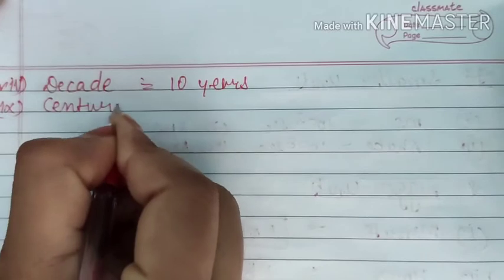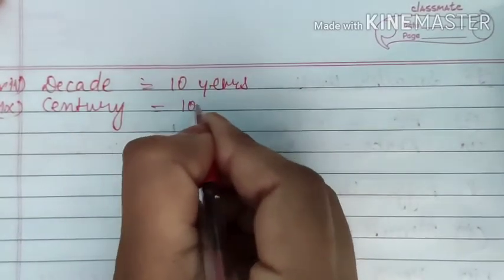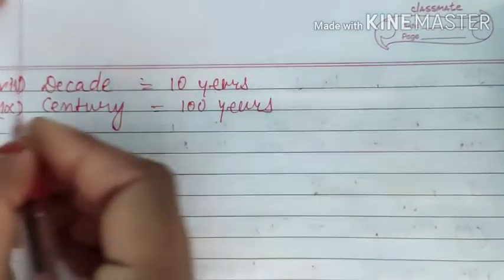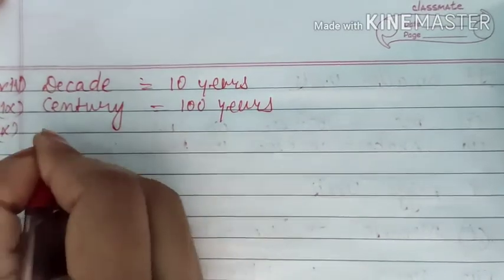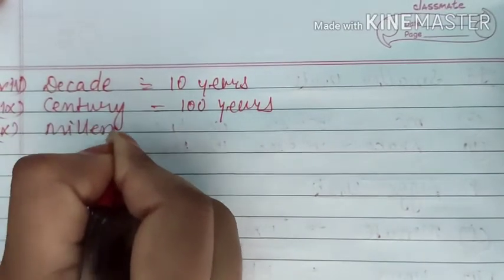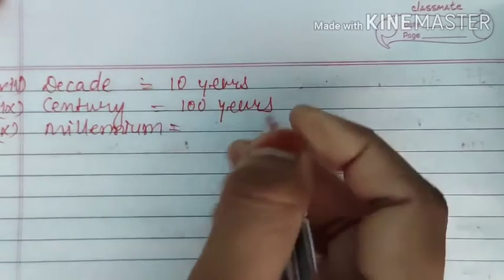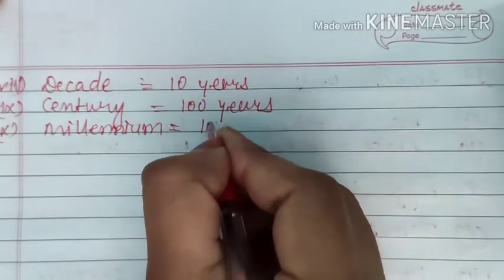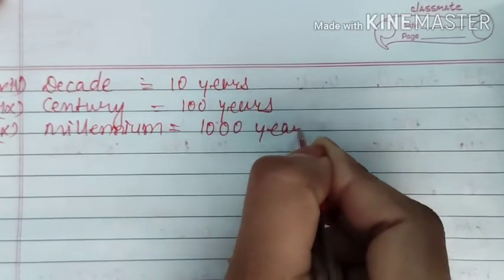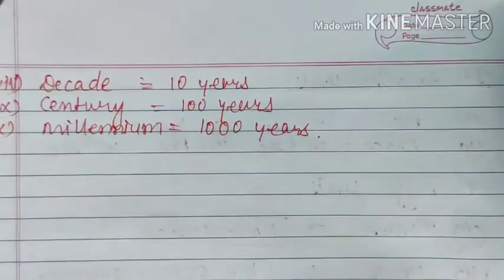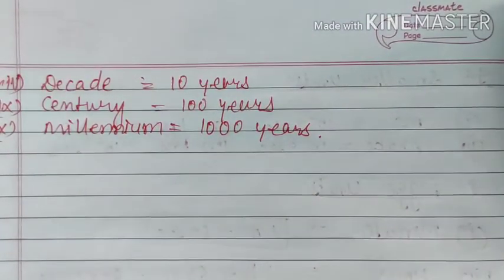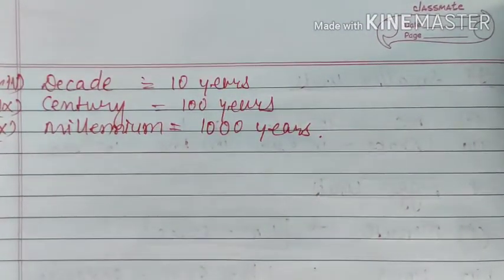And the next one is century. About that also we have already learnt, that it is equal to 100 years. And then millennium is equal to 1000 years. So the rest of the things we will convert according to our requirements. If we need it in seconds or something else, then we can convert it.